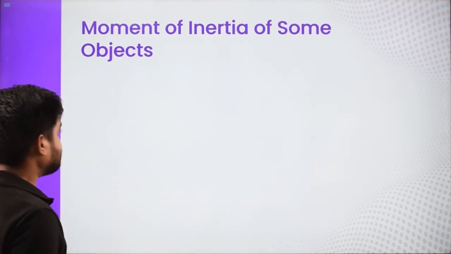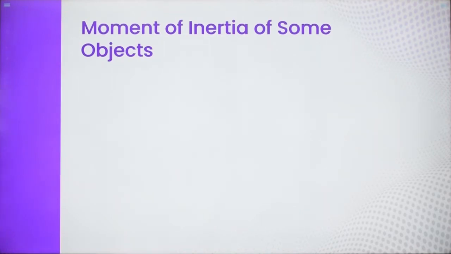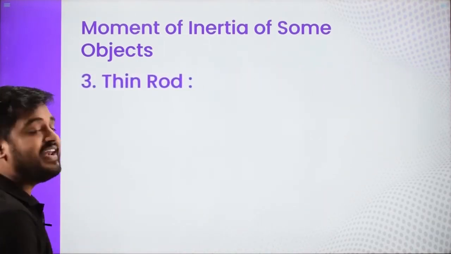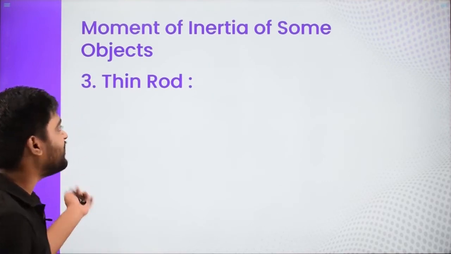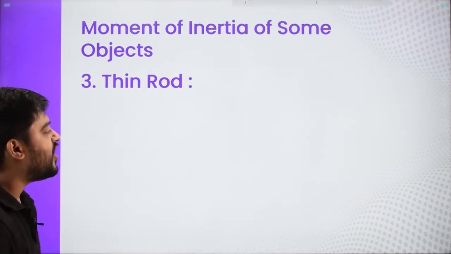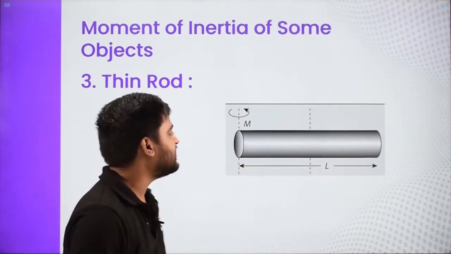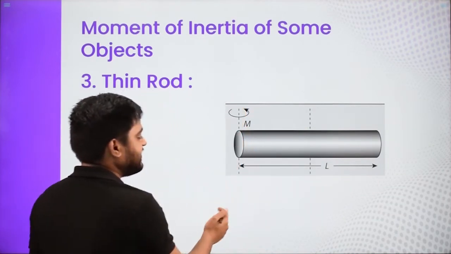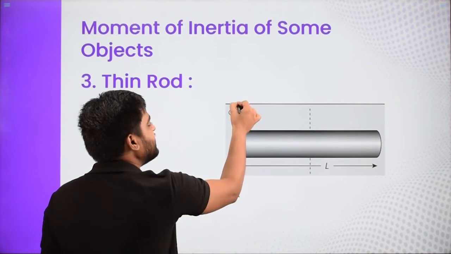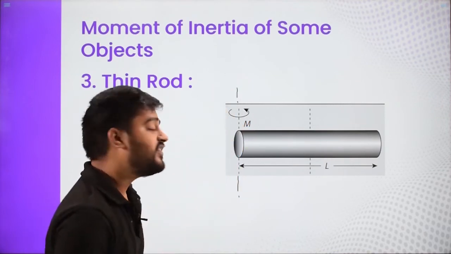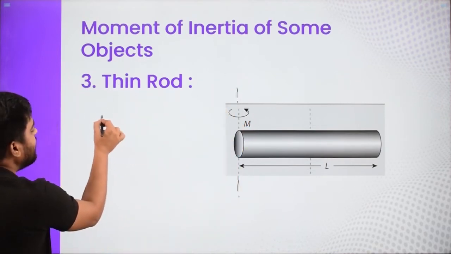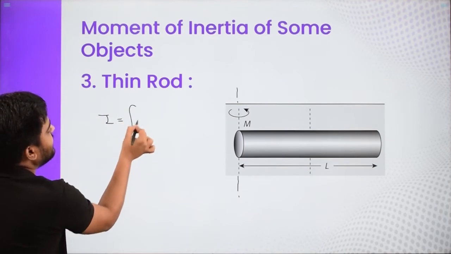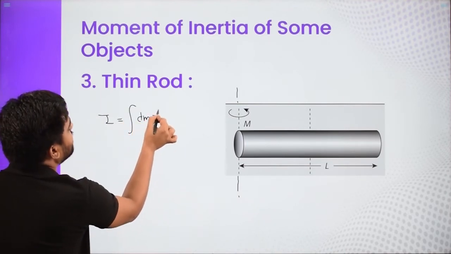Next is the thin rod. We are going to find the moment of inertia of a thin rod, but a thin rod is a continuous object. So this is a rod, and I am going to find the moment of inertia about this axis. Whenever you have a continuous object, we already know that we have to use the formula, integration dm r square.